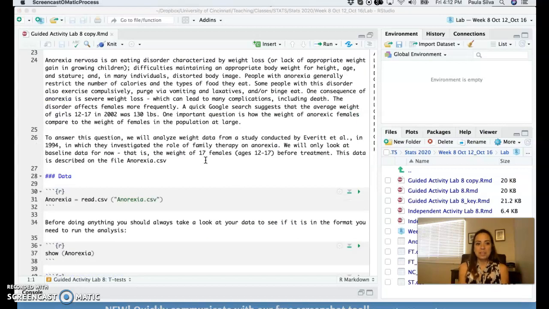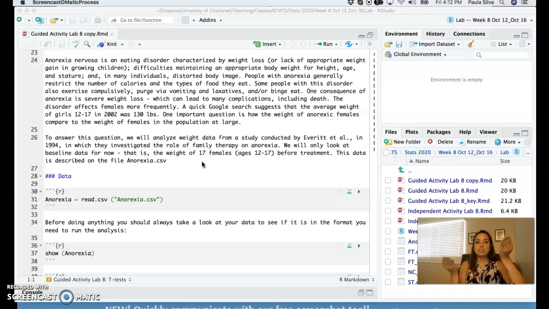Now, I know everybody is probably beginning to think about the exam that's coming up. In the exam, when you face a problem like this, you have to start thinking like a statistician. I want to know how the average weight of anorexic patients in the population at large compares to the weight of healthy people of the same age, right? So you have the anorexic girls population and you have the healthy girls population between 12 and 17 years old. And then I want to compare these two.